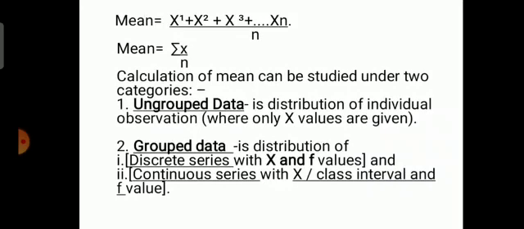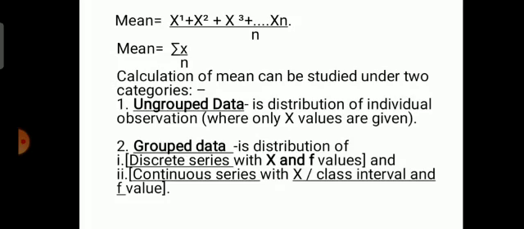Calculation of mean can be studied under two categories: first category is ungrouped data and second one is grouped data. Now what is ungrouped data? Ungrouped data is a distribution of individual observations, where only x values are given in the sum. Where only x values are given, we call it individual observation or ungrouped data.